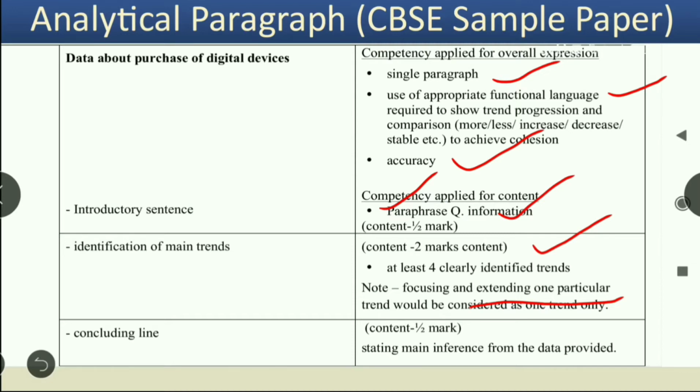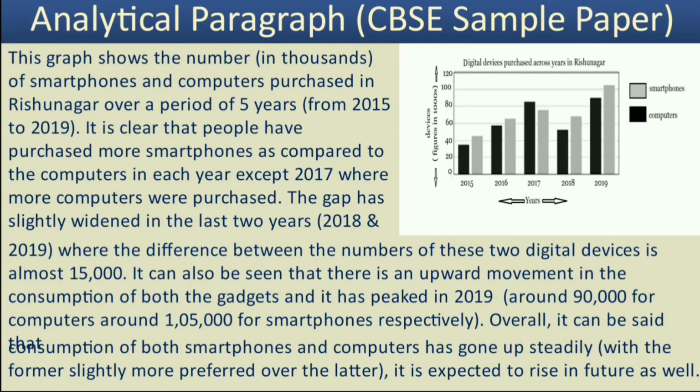You have to write different trends there which can be clearly observed, and in the concluding part you have to write the main inference from the data provided. This is also of half mark. So this is the solution to the analytical paragraph given in the paper.